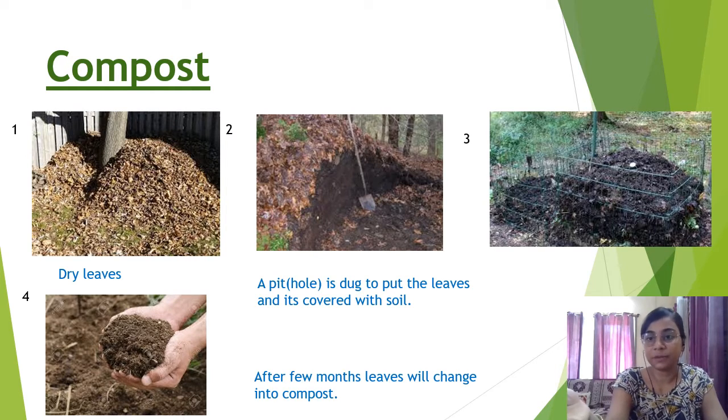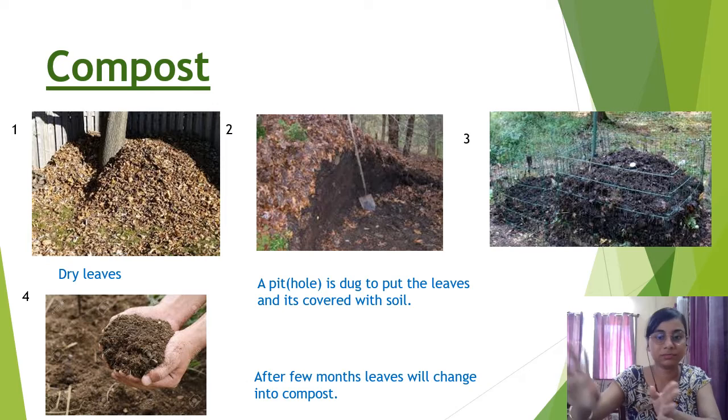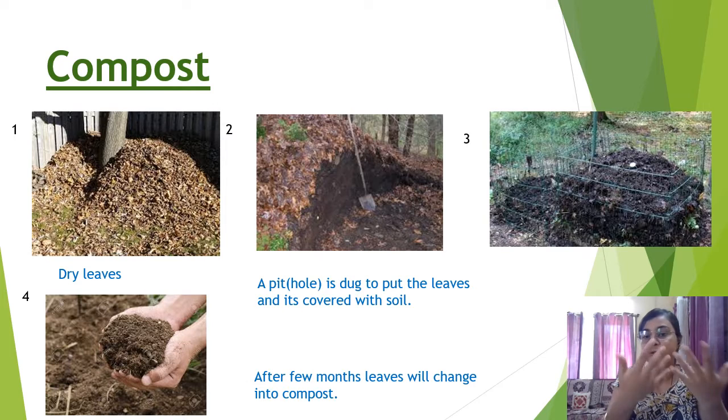In the third picture you can see, we can also collect all the leaves, put a fencing and then cover it with soil. We will keep it, it will lie there, and after a few months this leaf will change into compost or manure. In the fourth picture you can see, after a few months it will turn into manure which we can put in the plants so that they grow well.